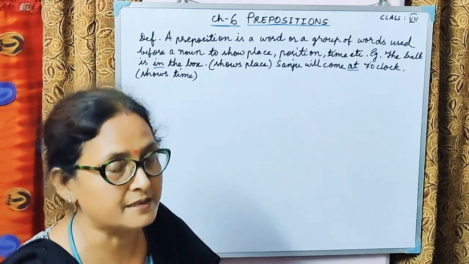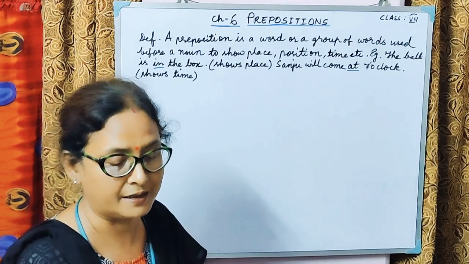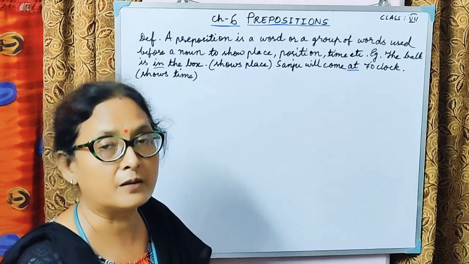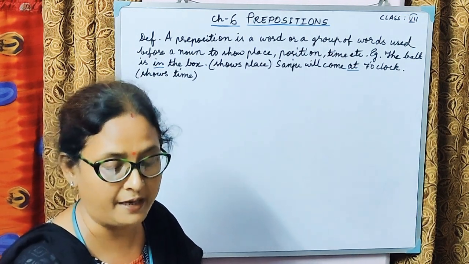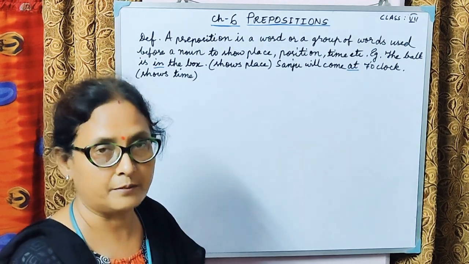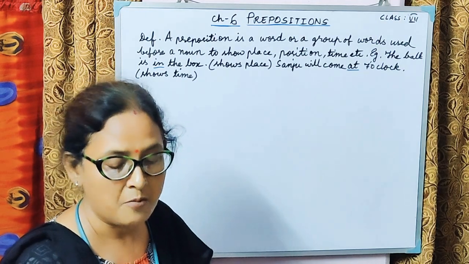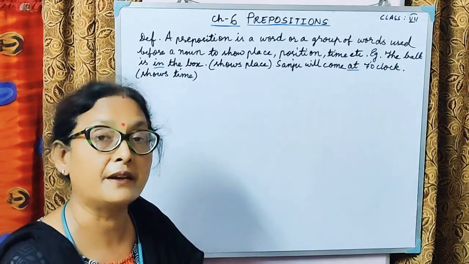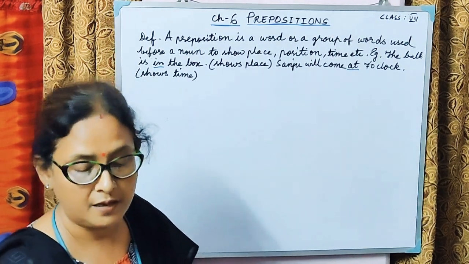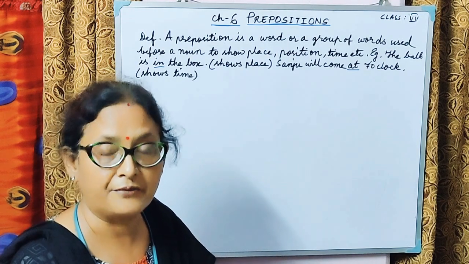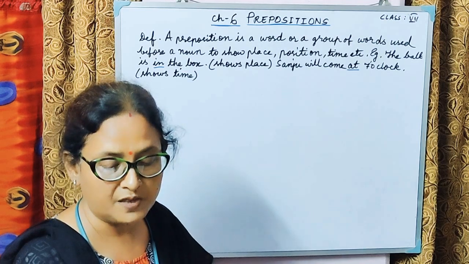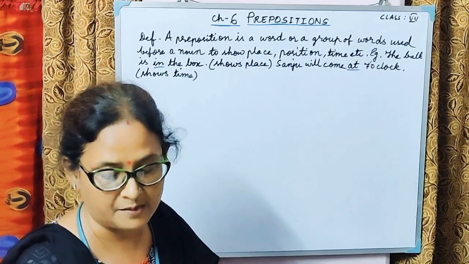Now coming on to the next kind, we have the prepositions of time. When you are talking about time, we use prepositions like on, in, at, till, during, after, before. Some sentences made from these prepositions are: please wait till 3 o'clock, he arrived before midnight, my turn comes after yours. So all these are referring to the time period we're talking about. So see the use of in, on and at as prepositions of time.